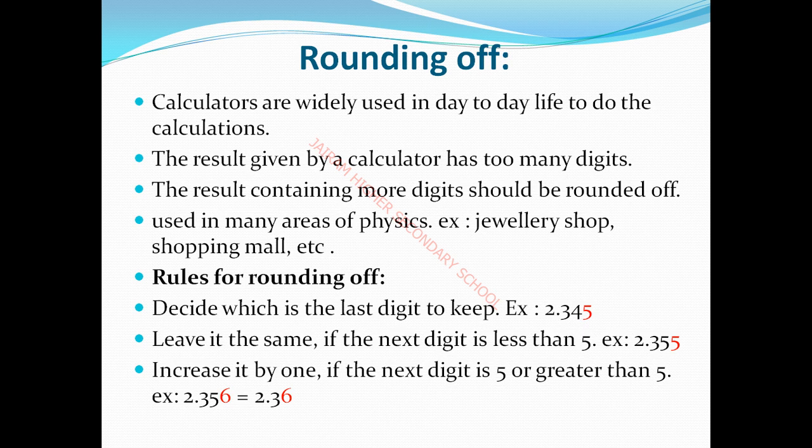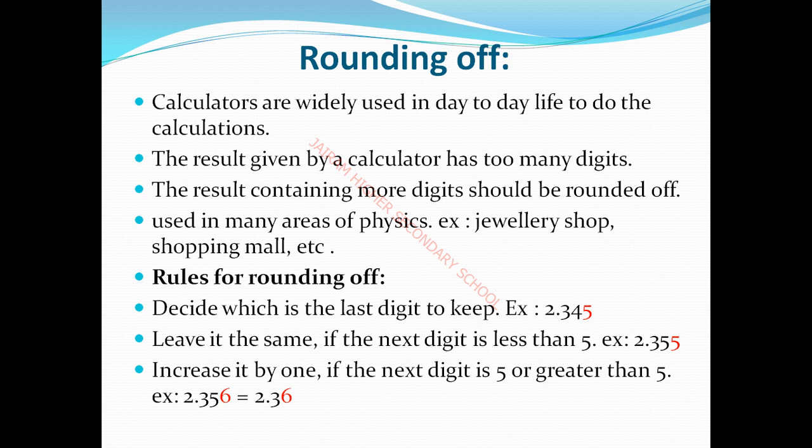With the calculator too many digits are produced, so the extra digits should be rounded off. The result is rounded off. For example, 349 into 349 into 549 is a multiplication that produces so many values. Only the rounded-off values should be taken.